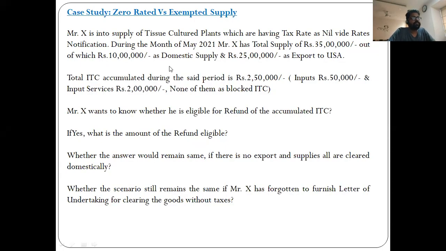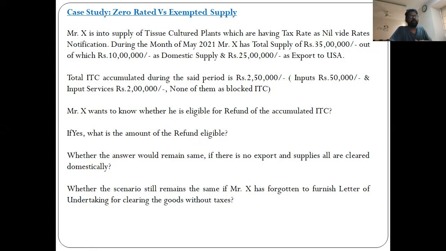Mr. X is into the supply of tissue cultured plants, which has a nil rate of tax as per the rate notification. During the month of May 2021, Mr. X has a total supply of 35 lakh rupees, out of which 10 lakh is domestic supply and 25 lakh is export to USA.